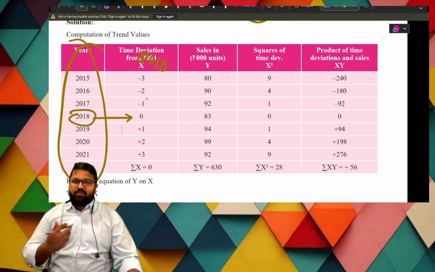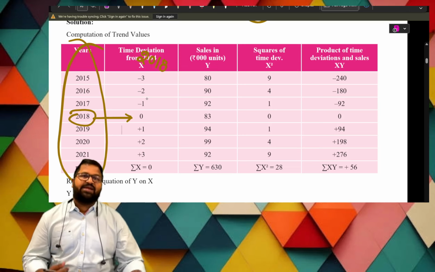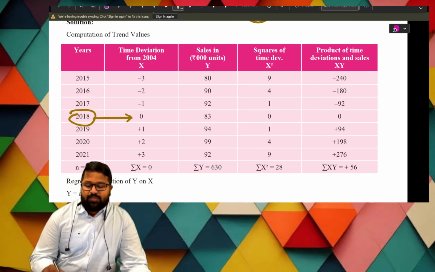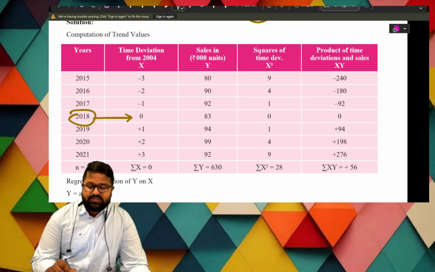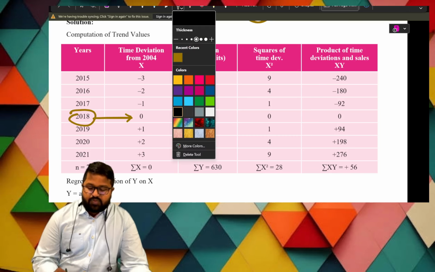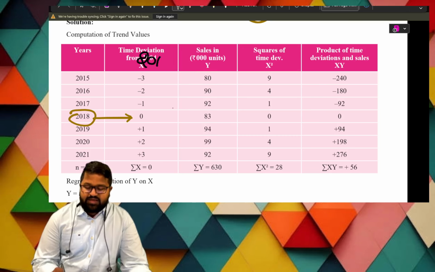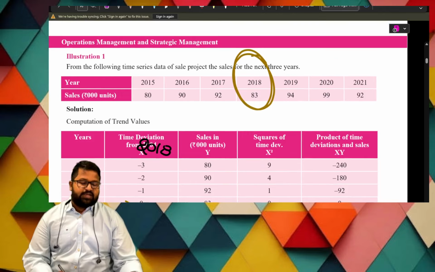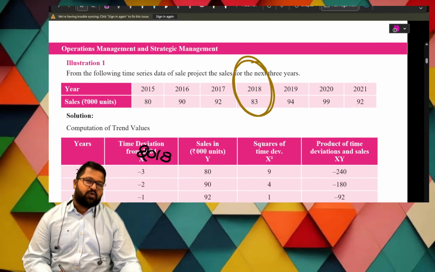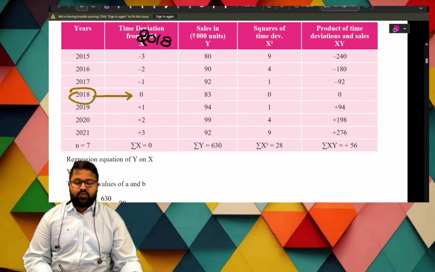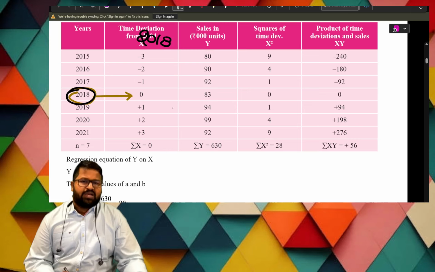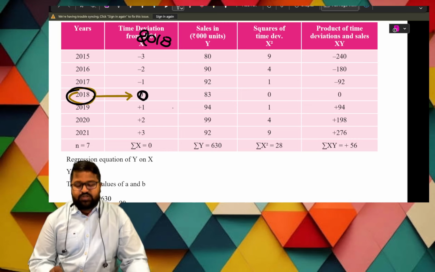So the same problems are repeating again at CMA Inter level. So what is the thing to be done? You maintain the column headings, and here the date is important. What is the date? It is 2018, not 4. As in the old syllabus, the years will be different, and the solution is given based on that. To correct the solution, here we take 2019, the middle year, and for that we give the value 0.